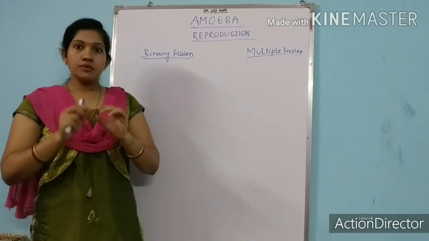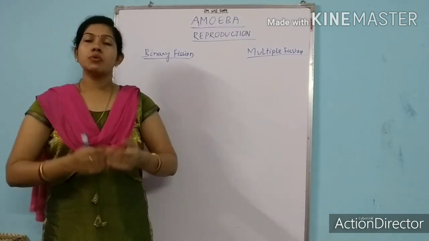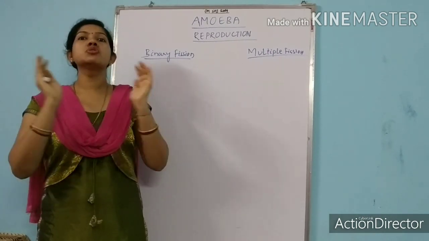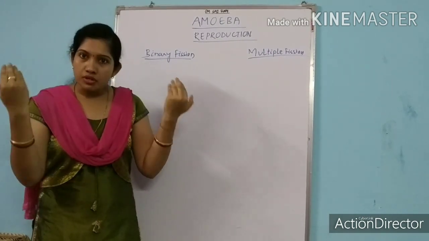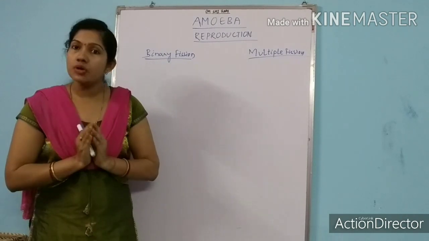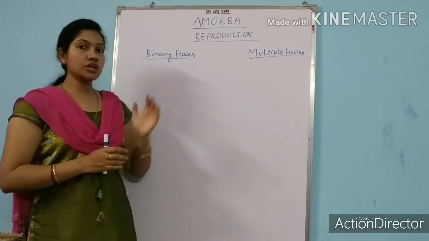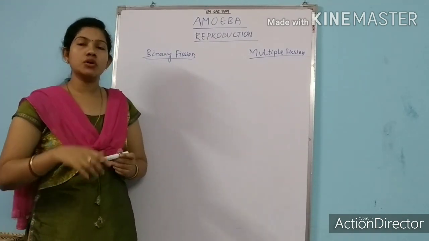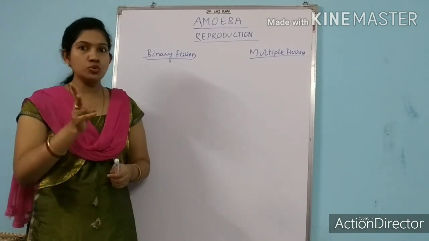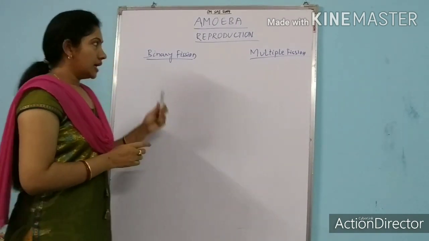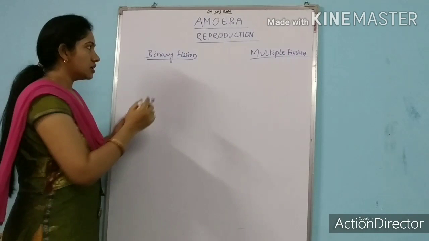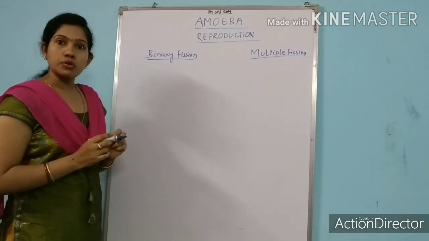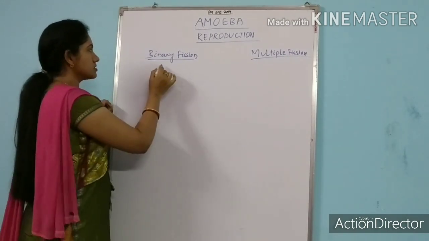Here I am telling you the general meaning of fission and fusion. Fission means to divide and fusion means to unite. So here we are talking about binary fission. What is binary? Binary means 2. So in the process of binary fission, amoeba undergoes some steps. What are the steps in binary fission?